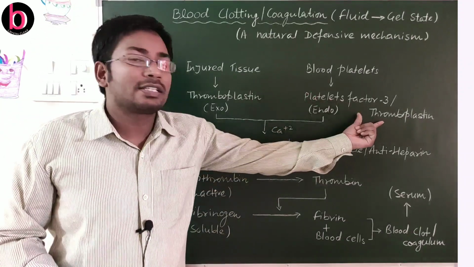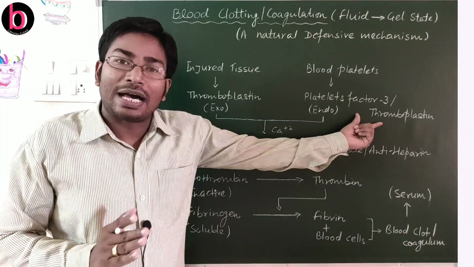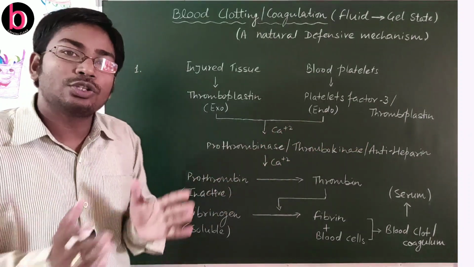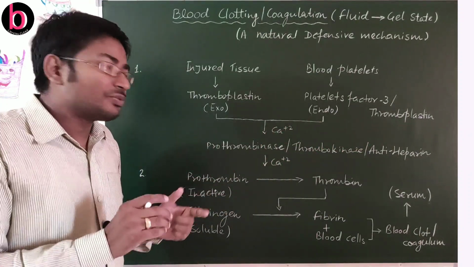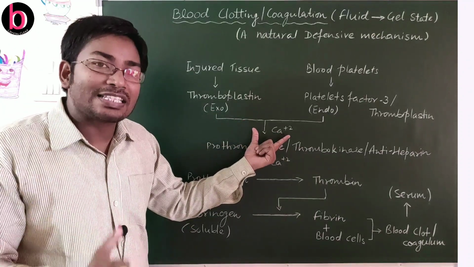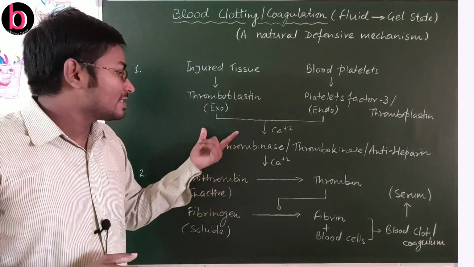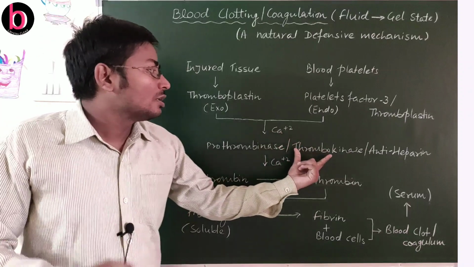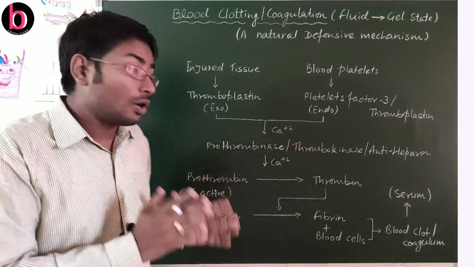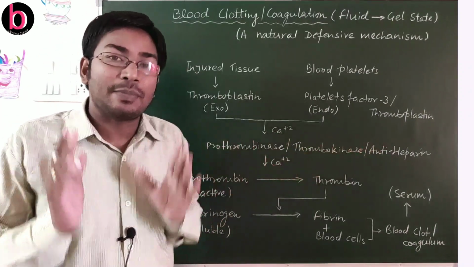This is also known as platelet thromboplastin, that is an endogenous factor. Both these factors in presence of calcium ion will synthesize prothrombinase or thrombokinase, that is also known as anti-heparin.